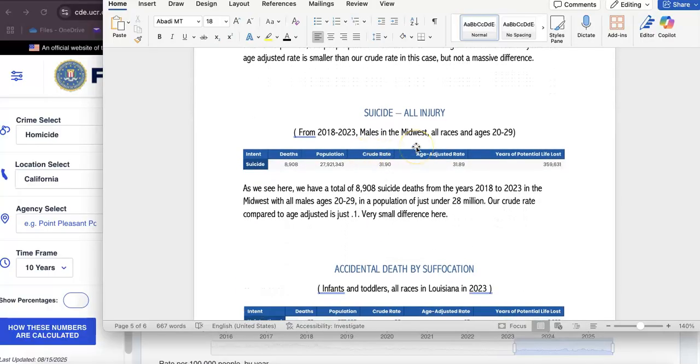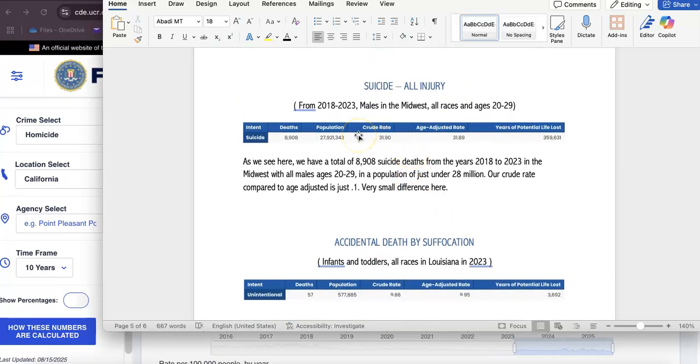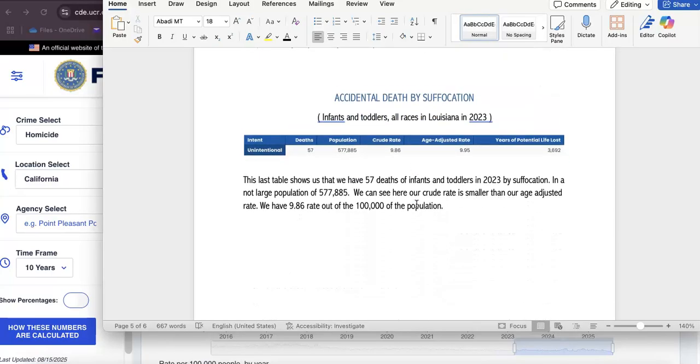Next, we're going to do suicide. My apologies. Suicide and all injuries from 2018 to 2023. Males in the Midwest, all races, and ages 20 to 29. As we could see here, suicide is very high, even though the population is fairly large, between 2018 to 2023. But the crude rate and age-adjusted rate is a very small difference.